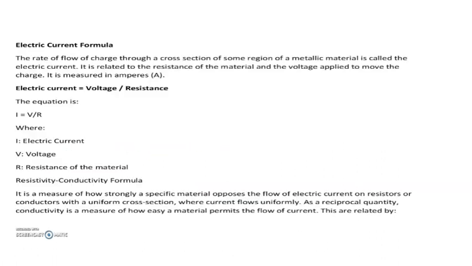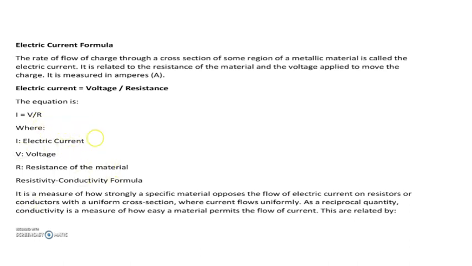Next is the formula for electric current. So electric current is actually the rate of flow of charge through the cross section of some given metallic material or a conductor. Okay. So electric current is equal to voltage by resistance. This relation is called Ohm's law, and I is equal to V by R. Electric current I equals voltage across the conductor, the material which is conducting in nature, by the resistance of that material.